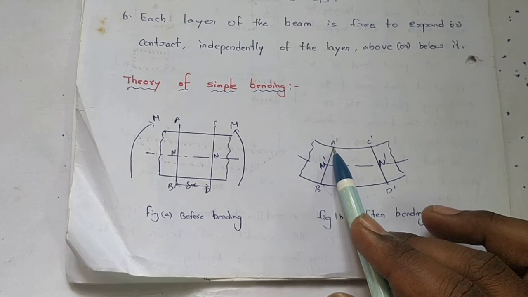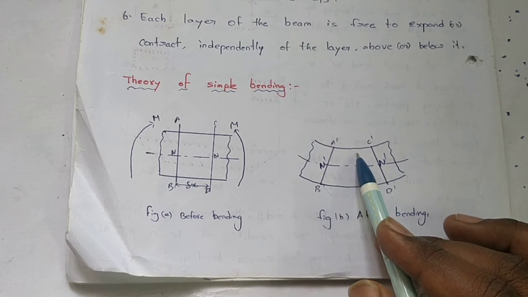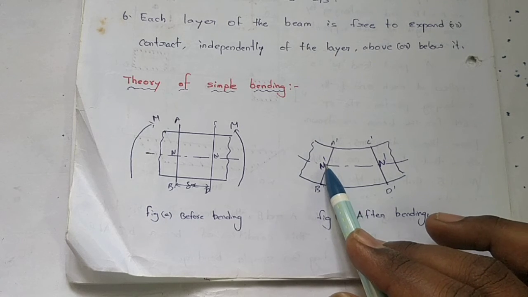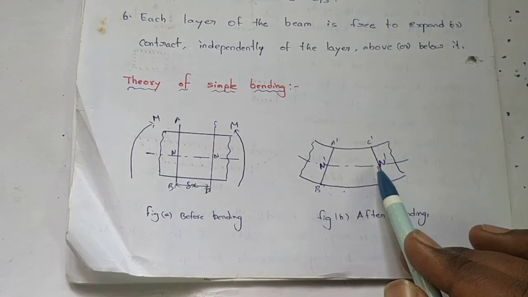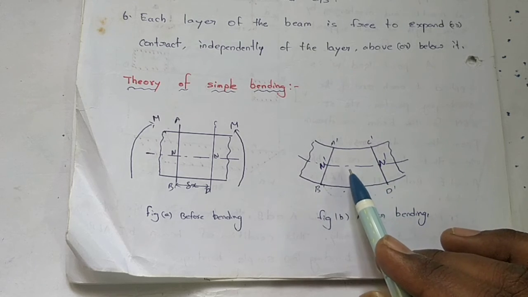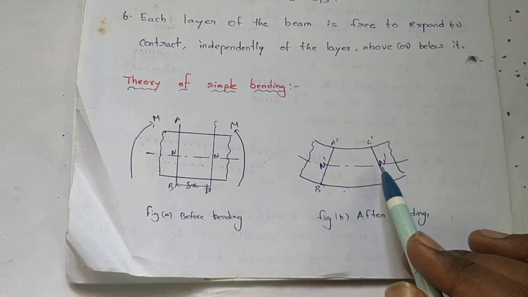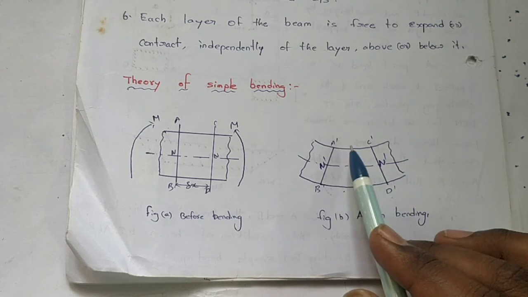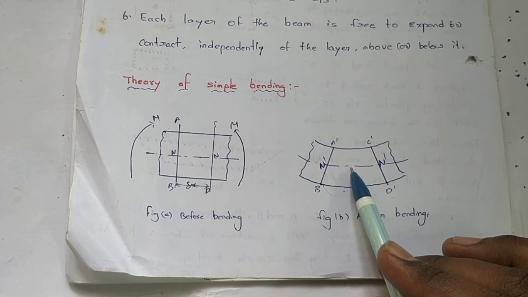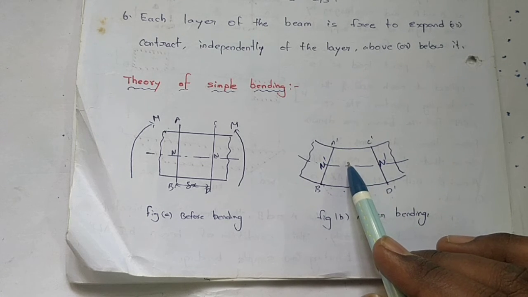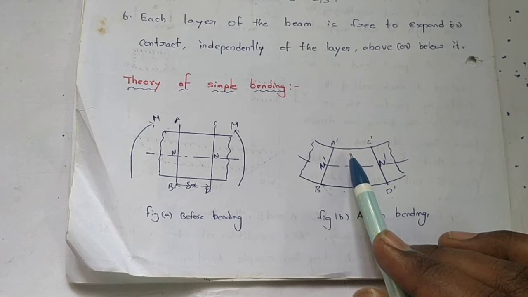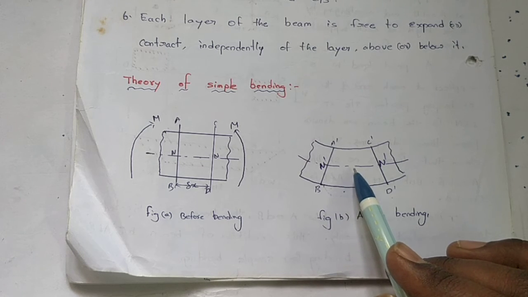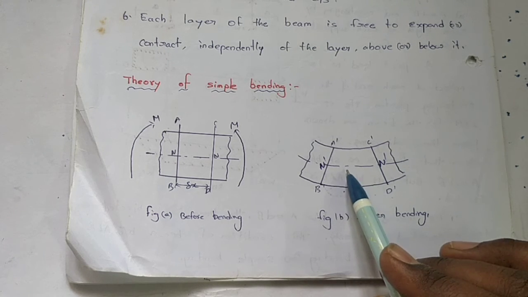The length of the filament increases from the top layer to the bottom side. At the neutral layer there is no change in length of the beam, so the bending stress there is 0. The top layer shortens from the neutral axis upward. The decrease in length of the beam increases from the neutral layer toward the top layer, and the increase in length of the beam layer increases from the neutral layer toward the bottom layer.